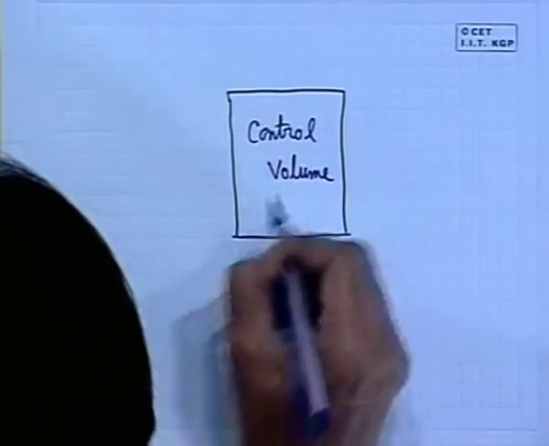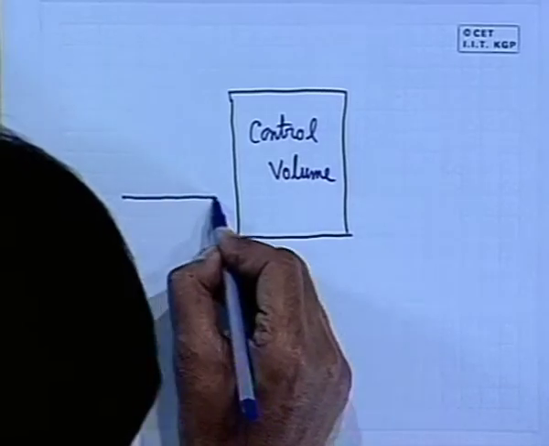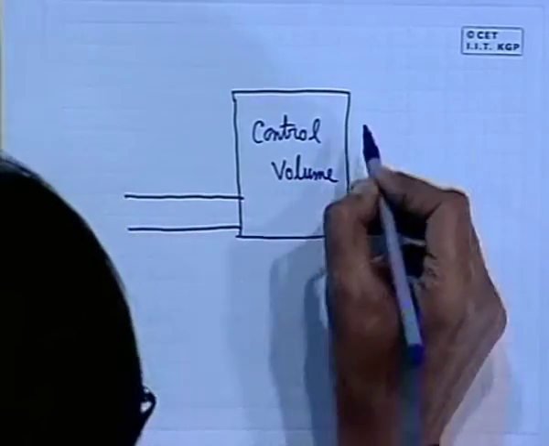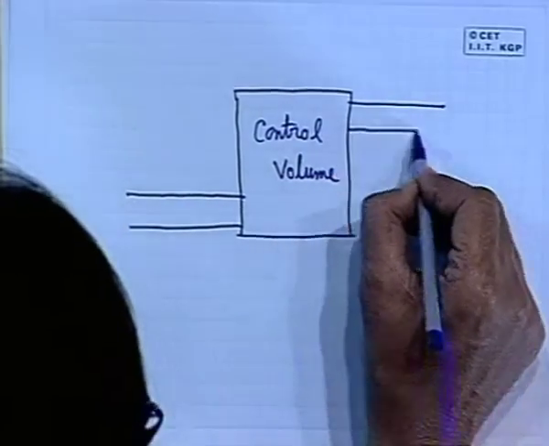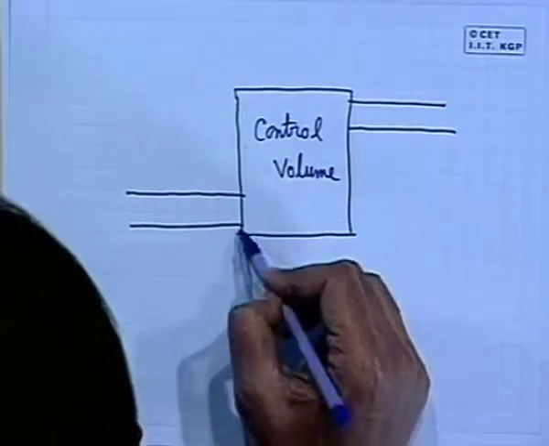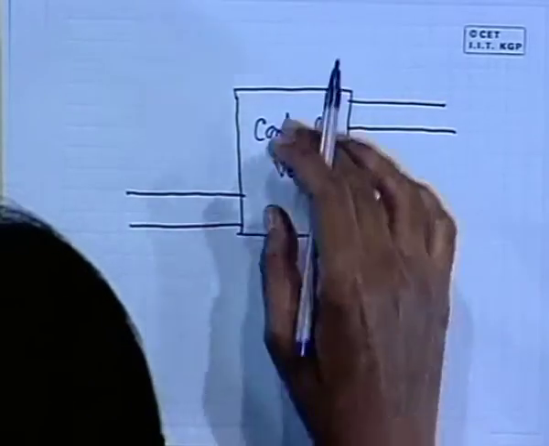We know what a control volume is. There is a continuous mass coming in. Let us consider this is the inlet and this is the outlet. A typical practical control volume, the practical examples are like this. A control volume may be an air compressor.